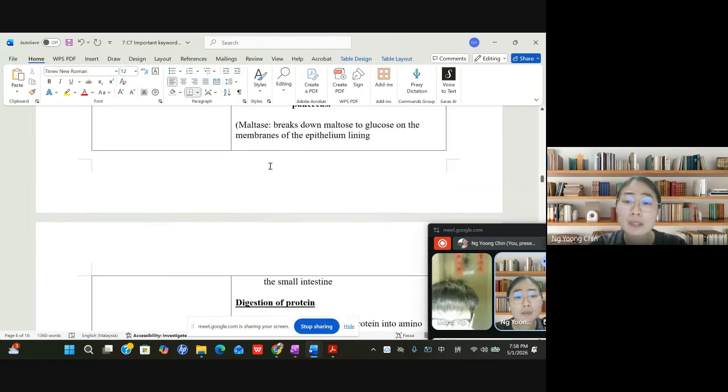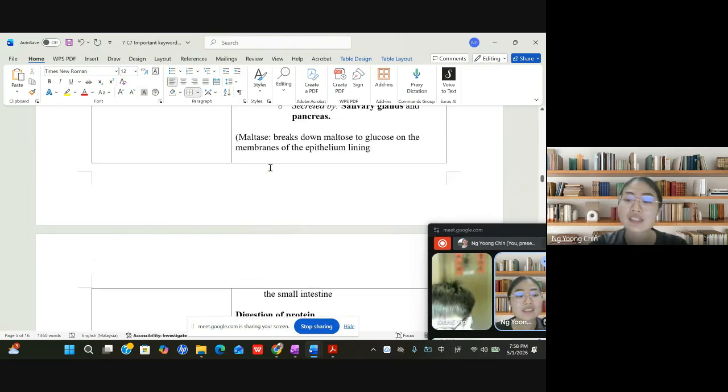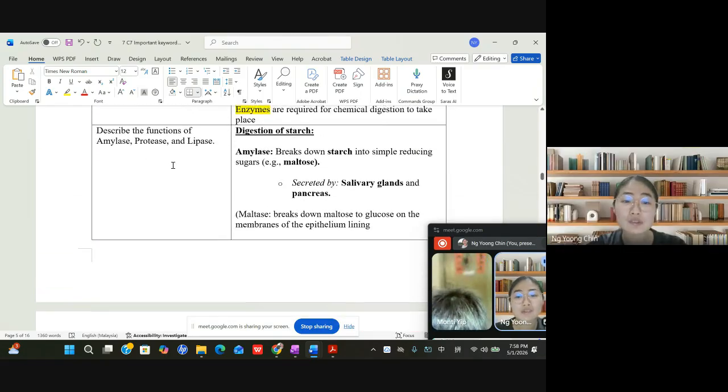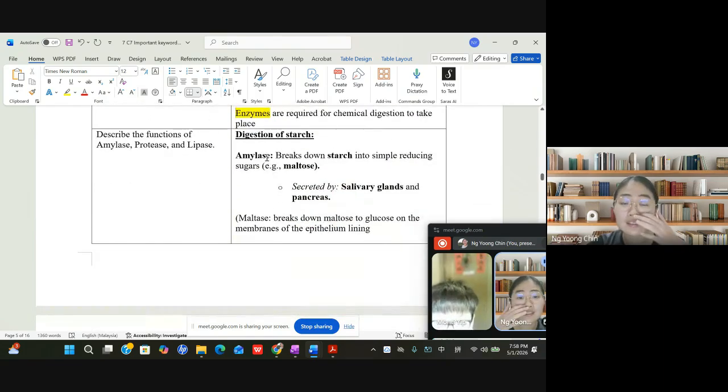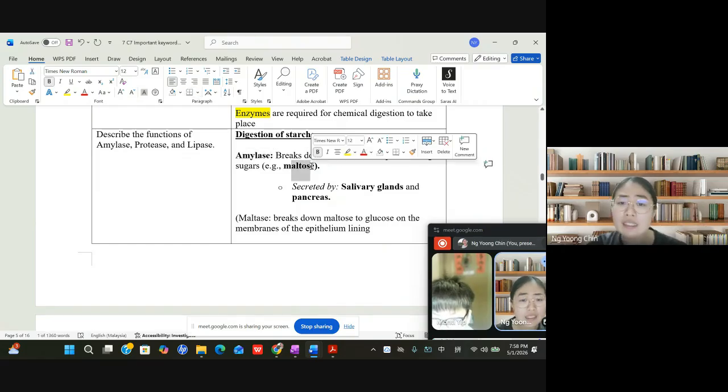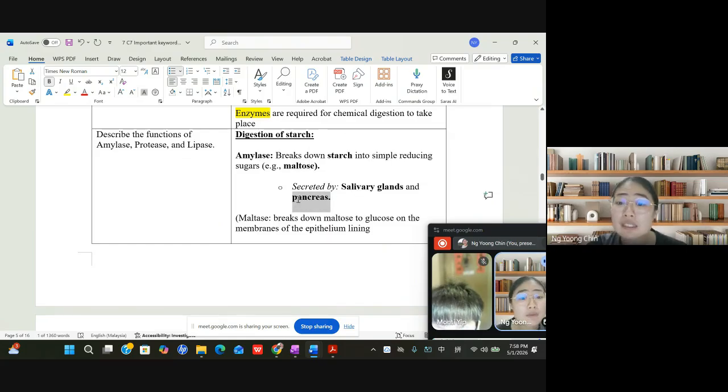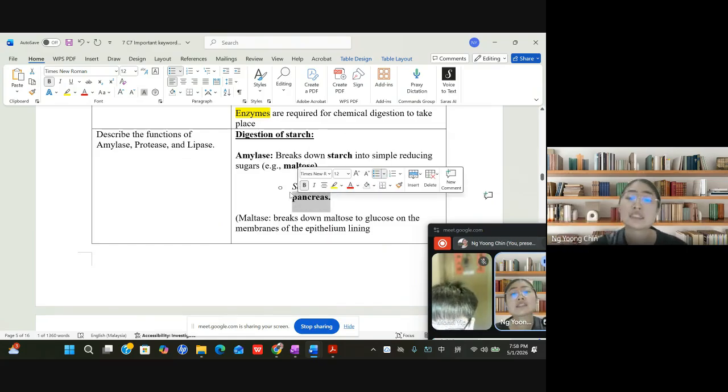I hope it will make it easier for you to revise, because you just need to read through the question and the answer. You just need to know a few enzymes. You need to know about amylase. Amylase breaks down starch into maltose. Amylase is produced by the salivary glands and also the pancreas, so there are two places that produce amylase.